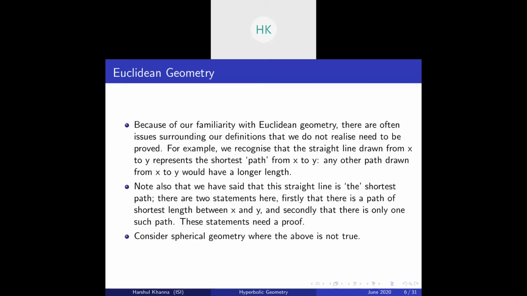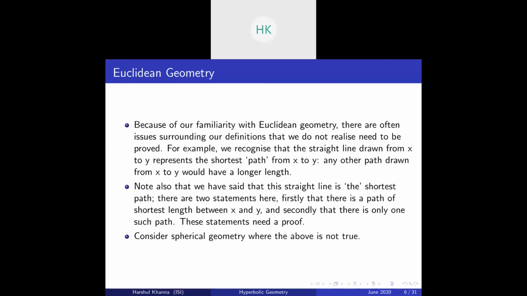Okay, so let's talk a little about Euclidean geometry. Because of our familiarity with Euclidean geometry, there are often issues surrounding our definitions that we do not realize need to be proved. For example, you take any two points x and y, and you define a straight line to be the shortest path from x to y. There are two parts to it. First is that there exists a shortest path. Second is that this straight line is a unique shortest path. These two statements have to be proved, and can be easily proved.